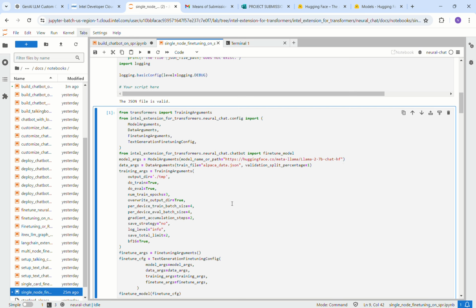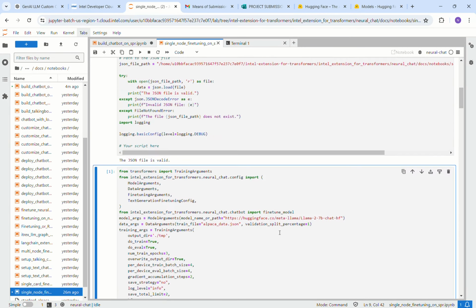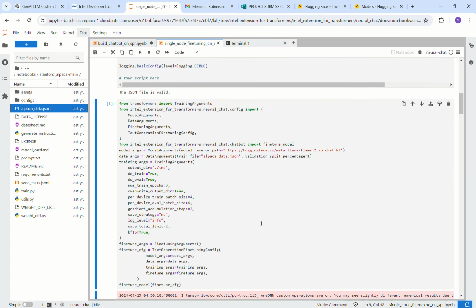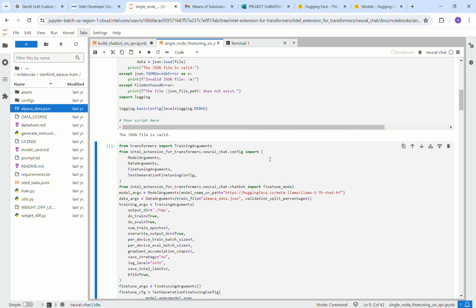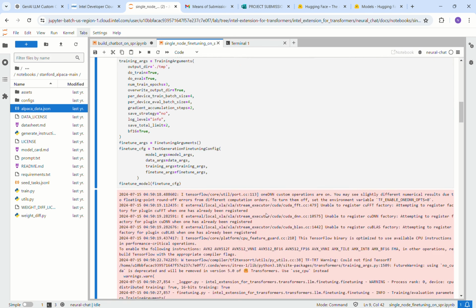Coming to this alpaca.json file as mentioned here, I was able to go to the GitHub repository and download the file along with the alpaca.json file, as you can see here. But they faced a certain directory error of some sort. So I even checked the directory path. As you can see here, the JSON file is valid. I checked the path, checked if it's valid or not, and corrected everything.